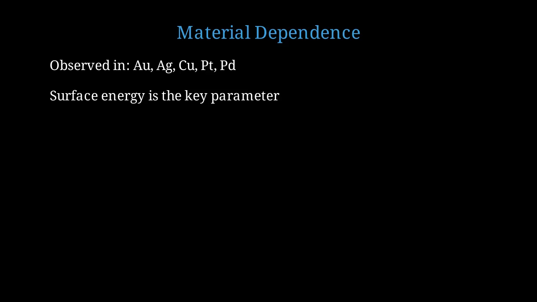Does this phenomenon occur in all metals? Or is it specific to certain materials? Reversible plasticity has been observed in gold, silver, copper, platinum, and palladium nanocontacts. These are all FCC metals with relatively low stacking fault energies. The surface energy gamma is the key material parameter. Metals with higher surface energies show stronger reversibility because the restoring force is larger. Gold has a surface energy of about 1.5 joules per square meter. Platinum has a higher value, around 2.5 joules per square meter, which means even stronger reversibility.